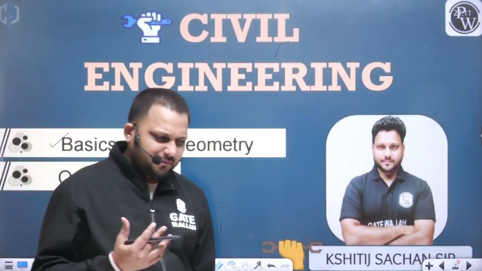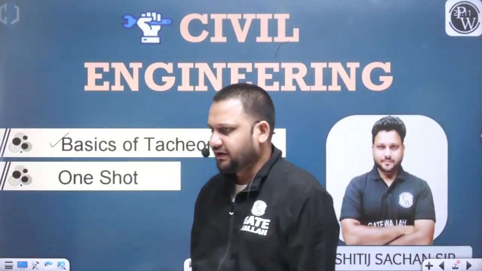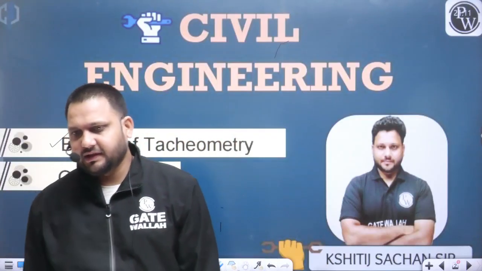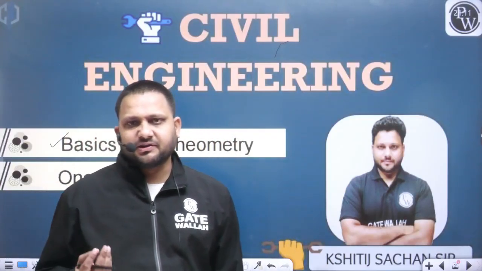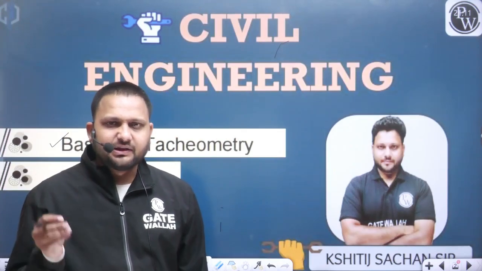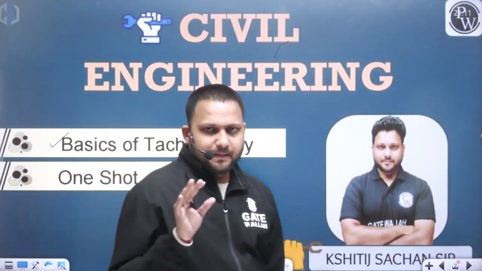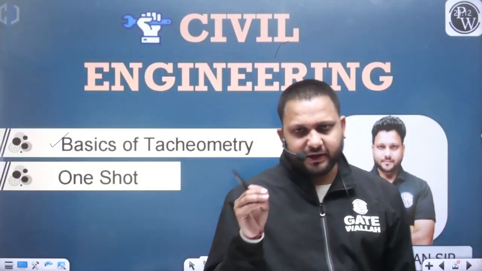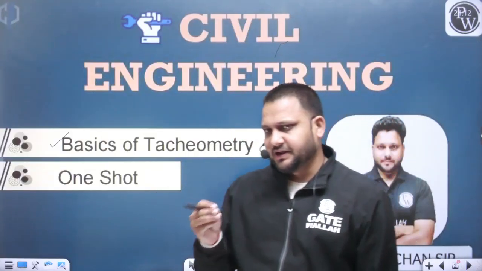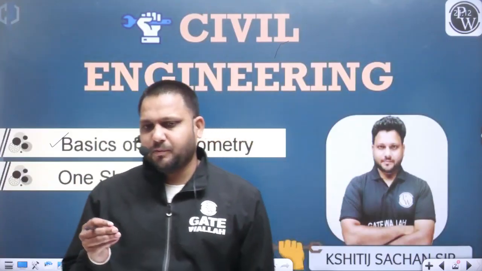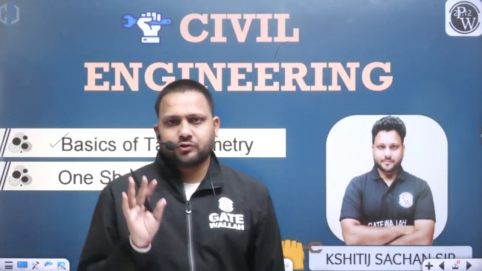And multiple times we have discussed in the class that in the case of entire surveying, the objective is still the same: to define the position of any point. You can define the position of any point with the help of certain linear measurements, or certain angular measurements, or both.